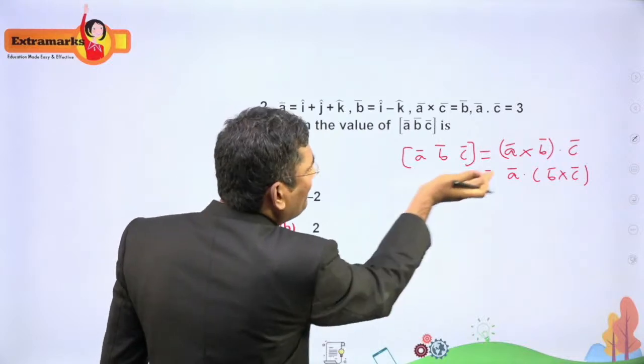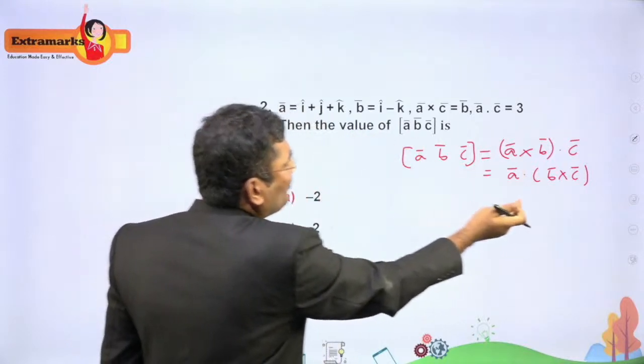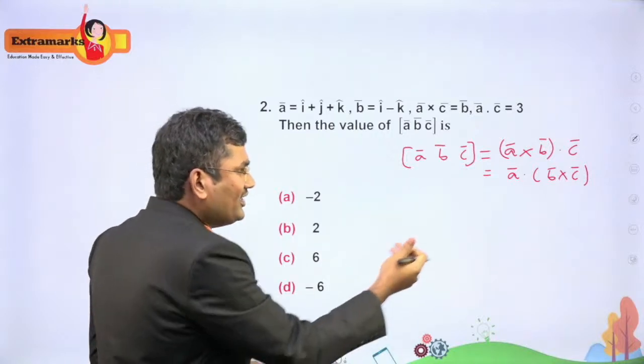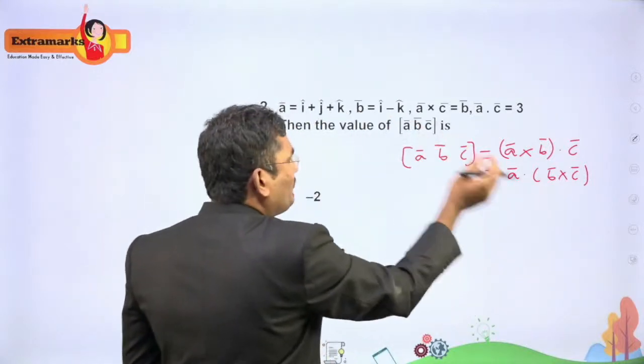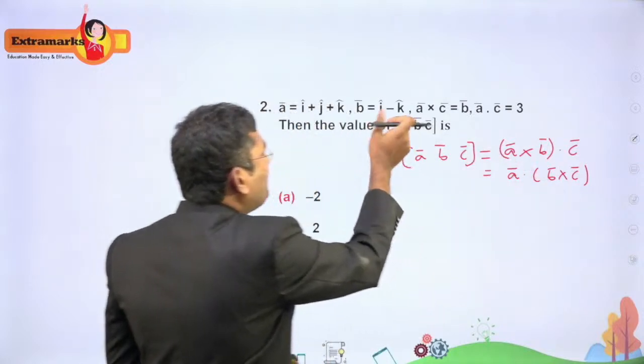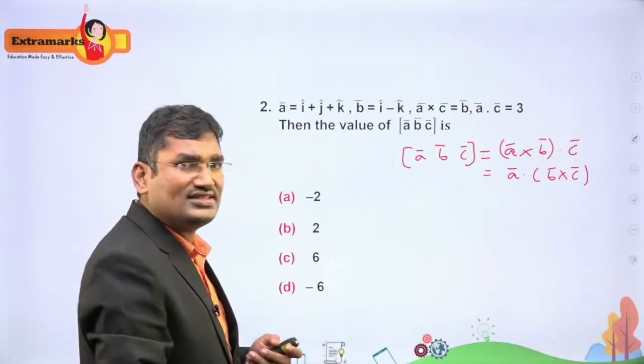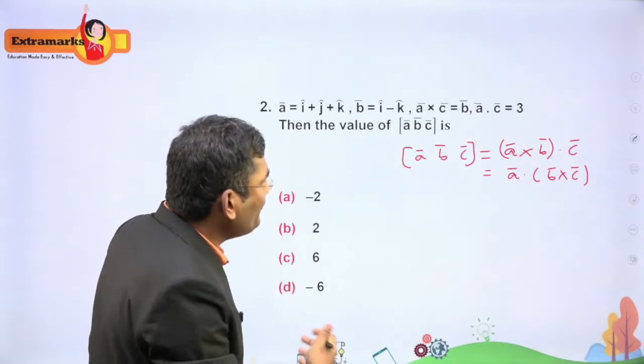But they have not given either A cross B or B cross C. A cross B we can calculate, but we don't know C. If you want to find B cross C, C is not given. That's why we will get the answer very easily if you simplify like this.